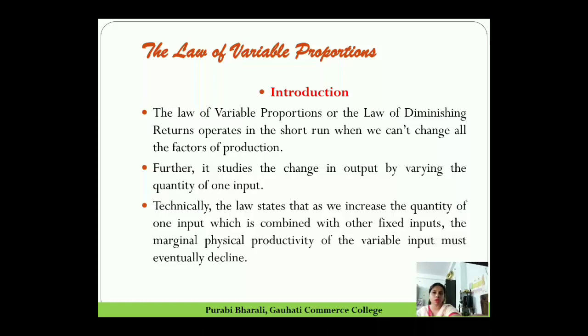Technically, the law states that as we increase the quantity of one input, which is combined with other fixed inputs, the marginal physical productivity of the variable input must eventually decline. So technically, when we keep on increasing the variable factor on the same fixed factor, what happens? The marginal productivity of the variable factor should gradually decline. So that is what the law of diminishing production says.